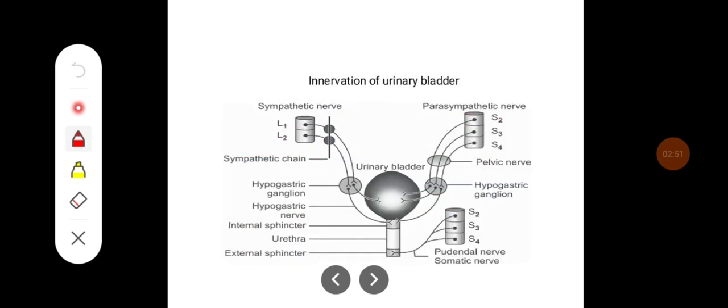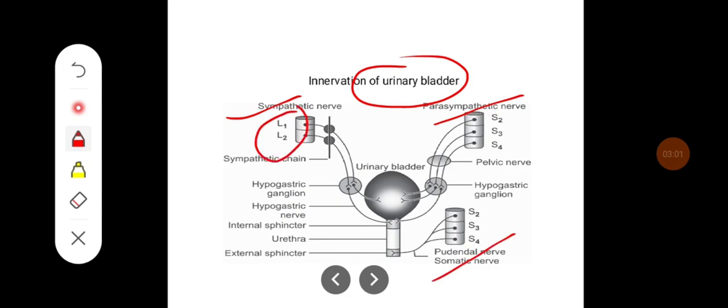So this diagram shows the innervation of the urinary bladder. It shows the sympathetic, parasympathetic, and the somatic innervation. Sympathetic innervation is mainly through the L1 and L2 segments, where they form the hypogastric ganglion.